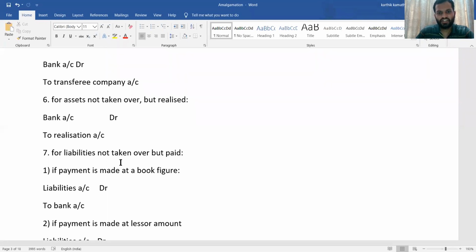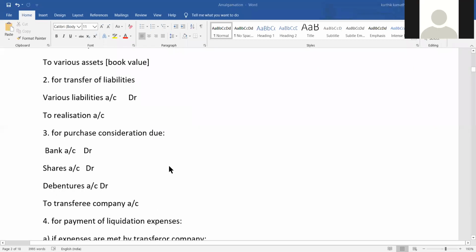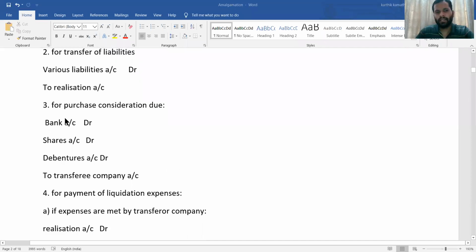whether the purchase consideration entry is wrong. Purchase consideration, transferee company account debit to realization account. Sir, you have given the payment entry, sir. The purchase consideration entry is transferee company to realization. The payment entry will be bank, shares and debentures. Third entry, the payment entry.